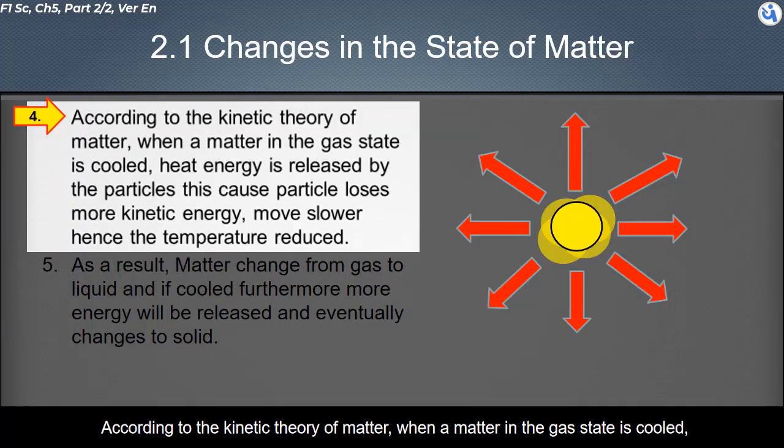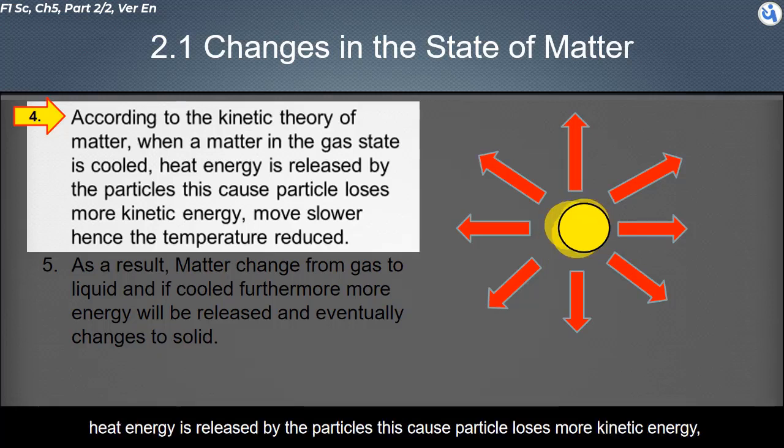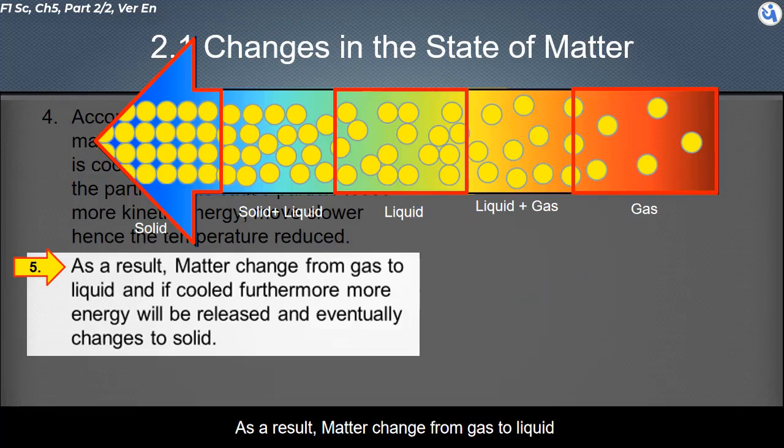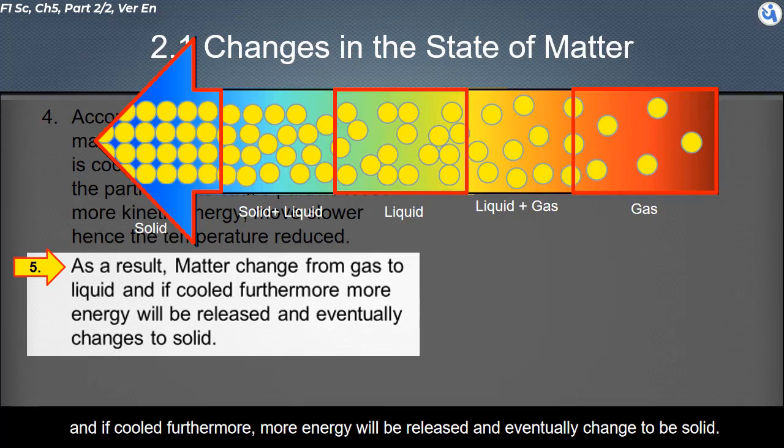According to the kinetic theory of matter, when matter in the gas state is cooled, heat energy is released by the particles. This causes the particles to lose kinetic energy. They move slower, hence the temperature reduces. As a result, matter changes from gas to liquid. And if cooled further, more energy will be released, and eventually it changes to solid.